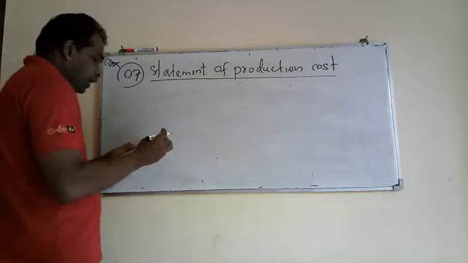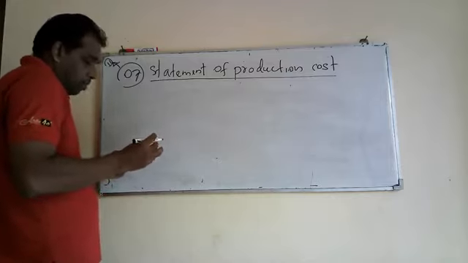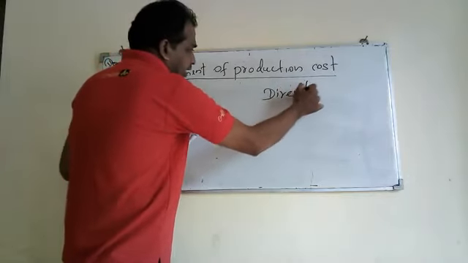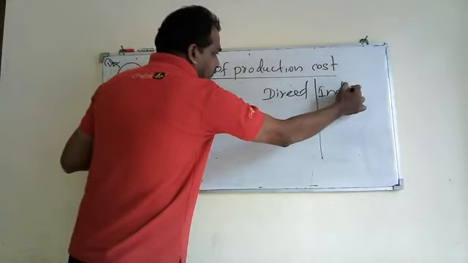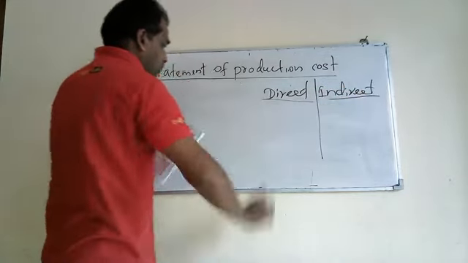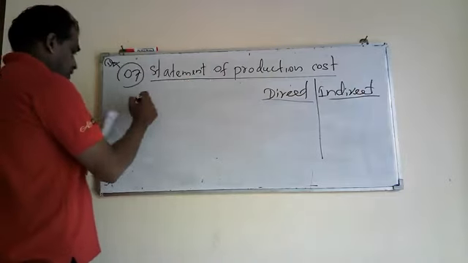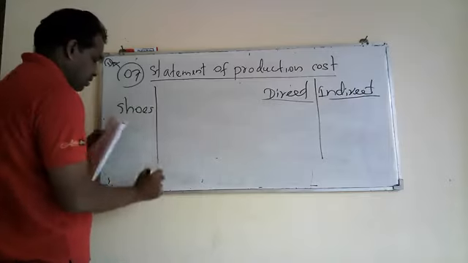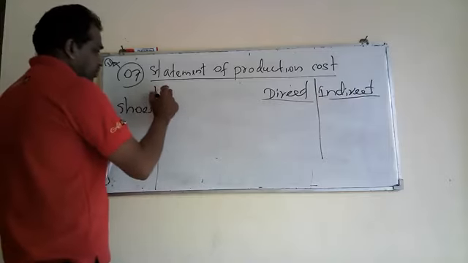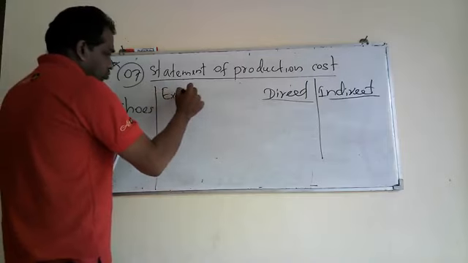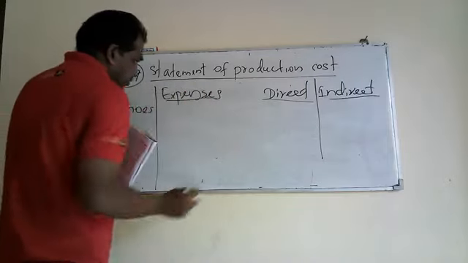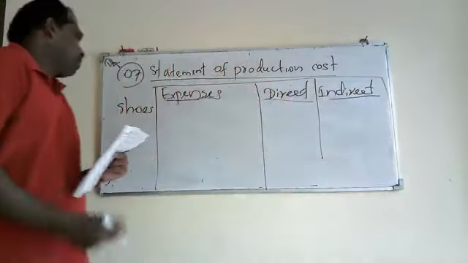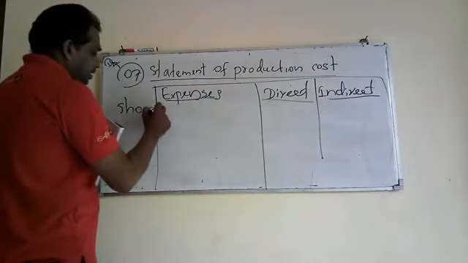Here you are given 2 types of business. We can take direct and indirect as headings. Then you take the nature of product, source and expenses. You can arrange the answer like this. Then number 1, leather.